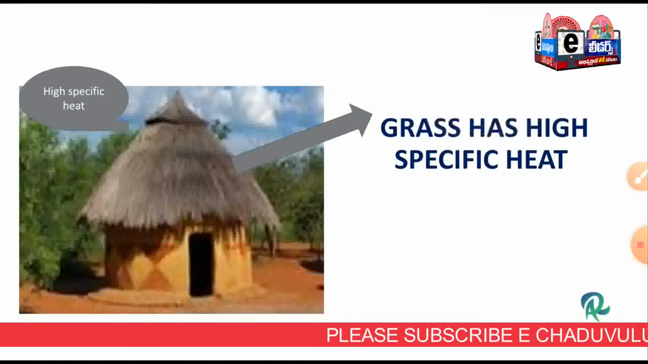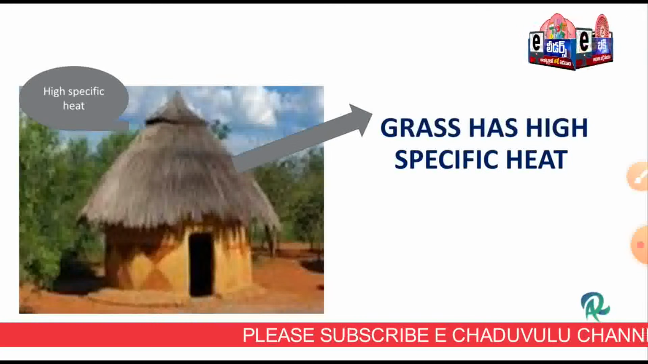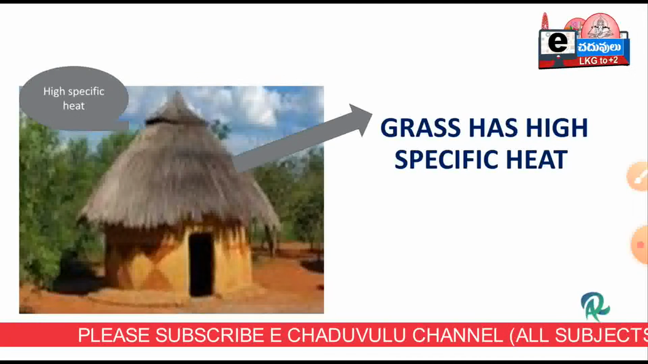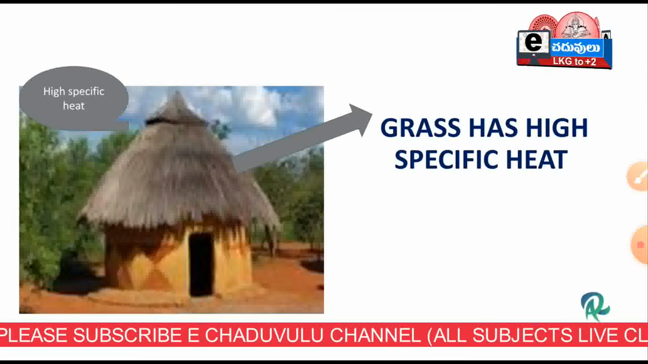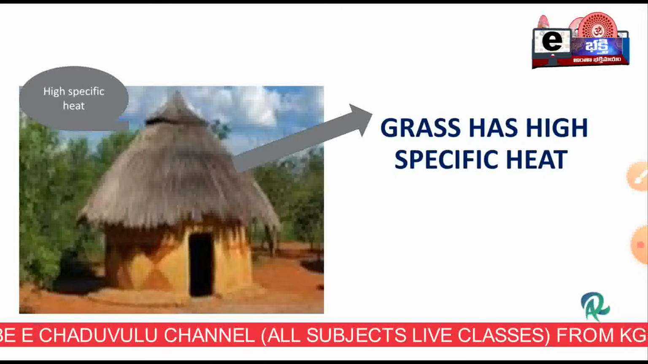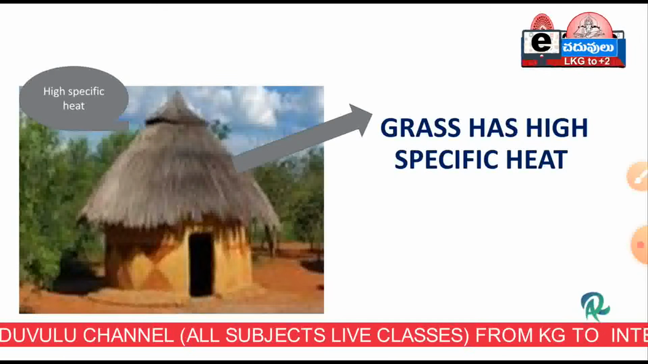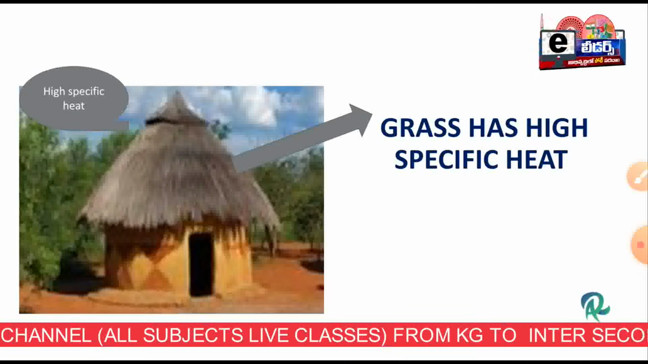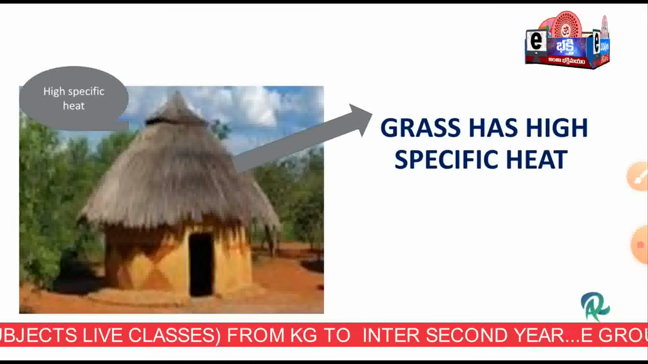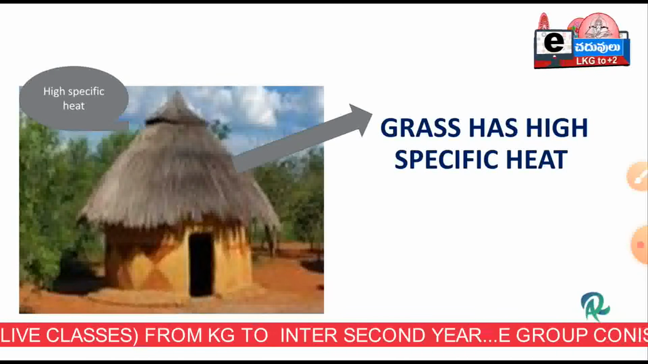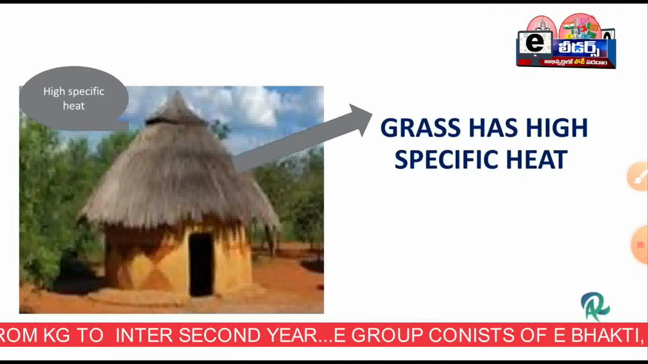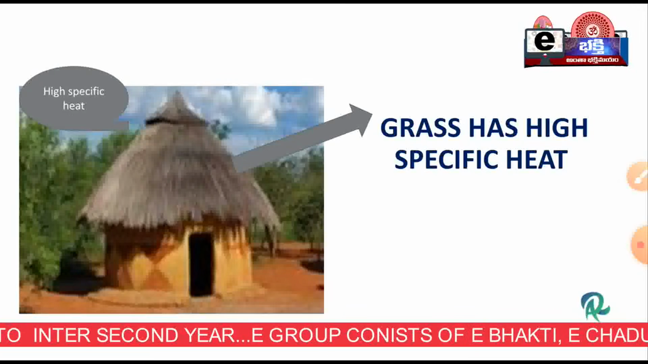They will ask you, why in summer the grass houses are so cool when compared to the concrete buildings? Because the grass has high specific heat, it absorbs heat slowly and also releases it slowly. So in the summer time, the grass houses, the huts, will be cool when compared to the concrete buildings. The grass has high specific heat. That is the important point you have to write.